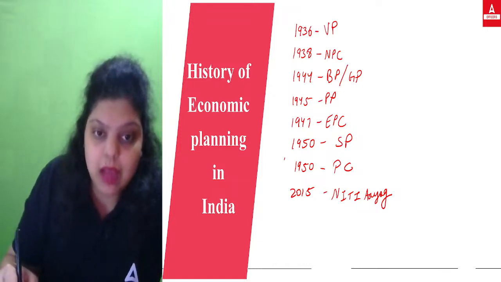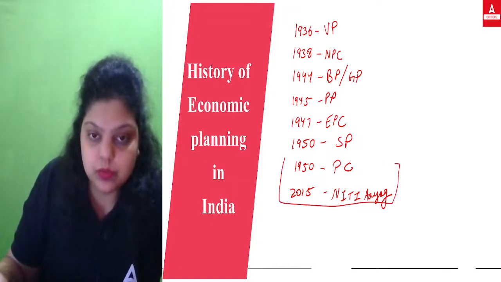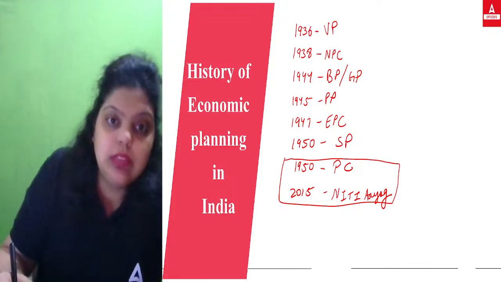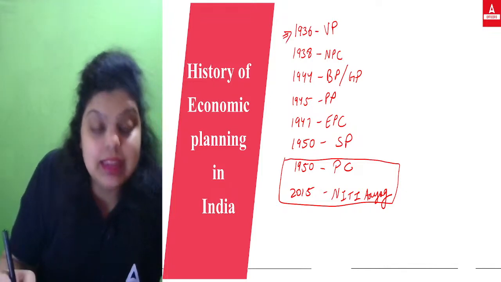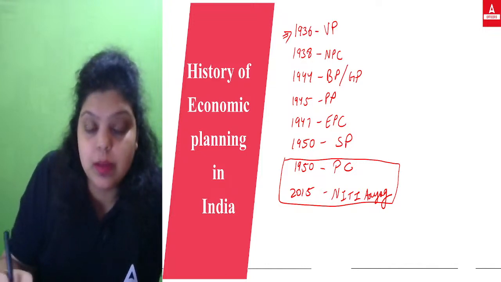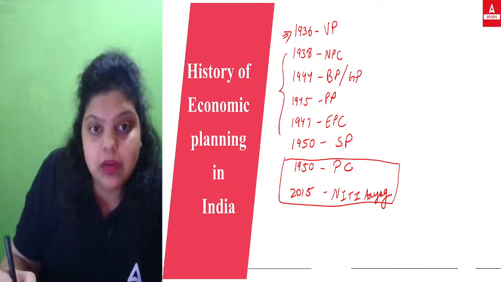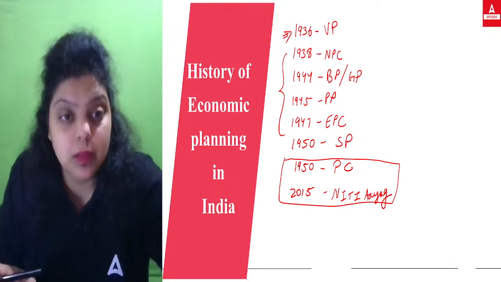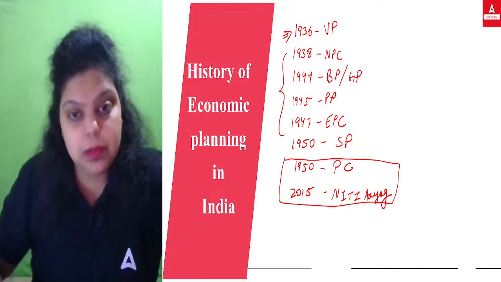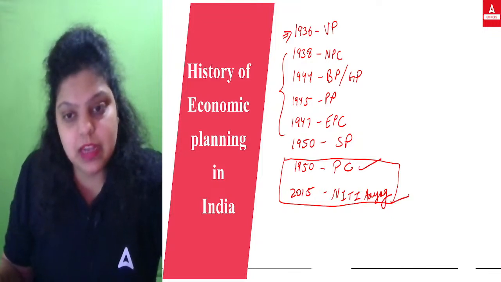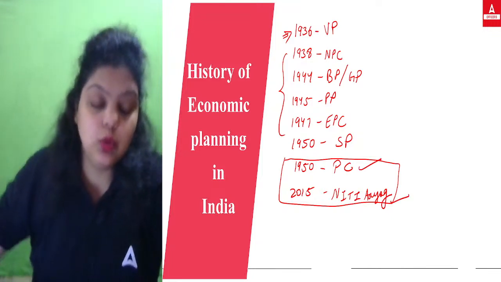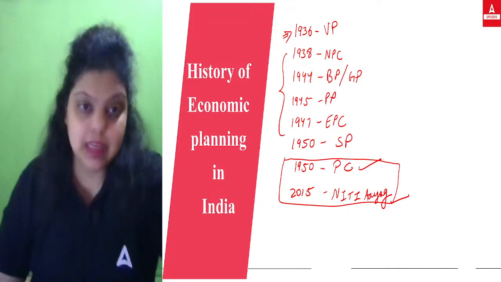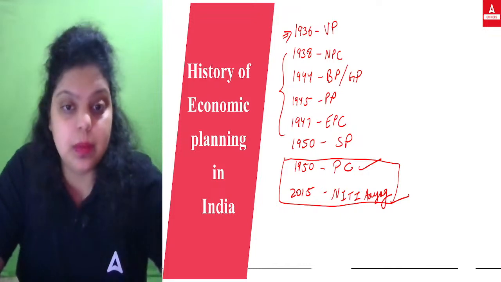Now, you have to read only these two, because this is in your syllabus. The actual history started in 1936 with the Visvesvaraya plan, and all these plans came in the country for economic planning, but they were not successful. The first successful planning body was the Planning Commission, and then the NITI Aayog. So these are the two in your syllabus that you have to cover, the Planning Commission and NITI Aayog. This is the history of your economic planning.